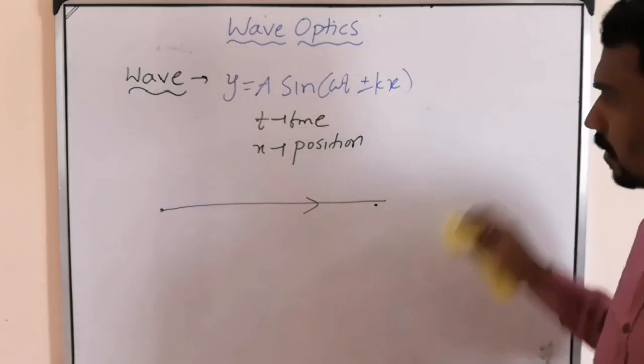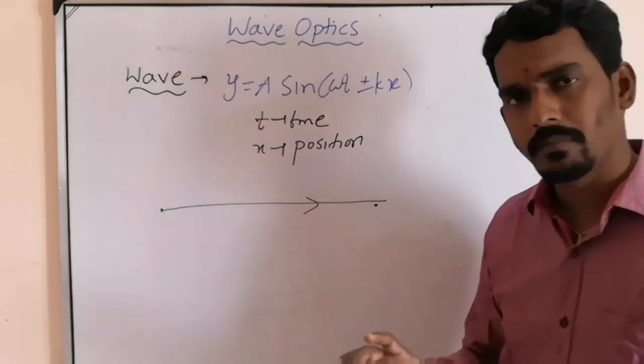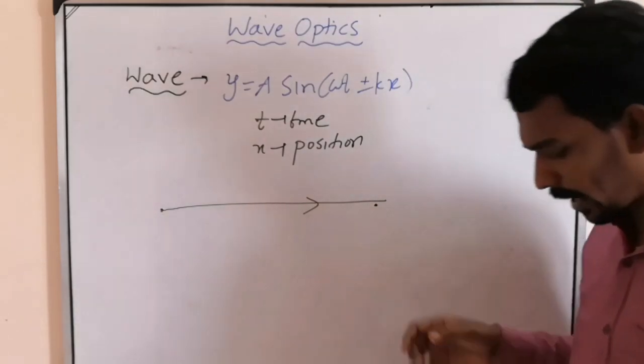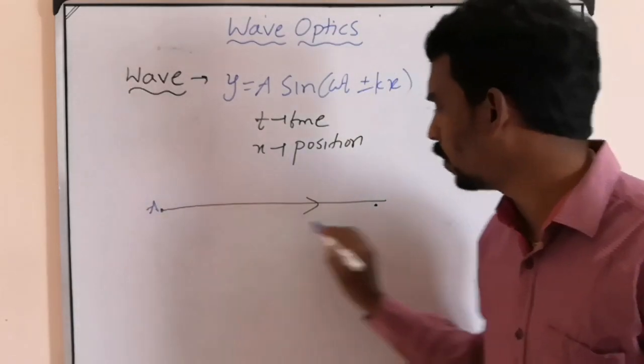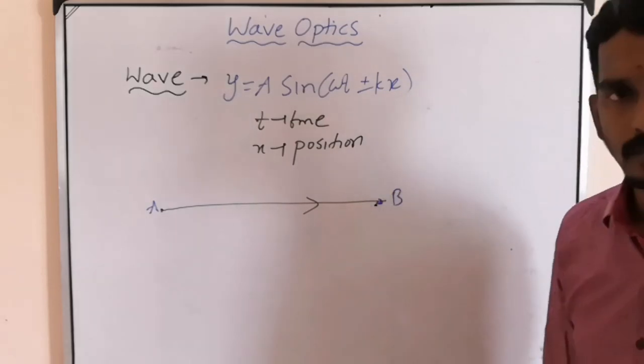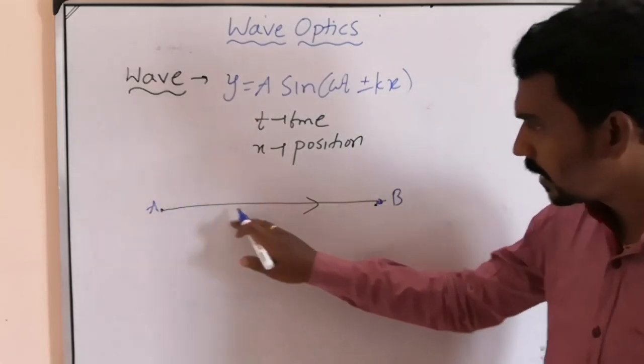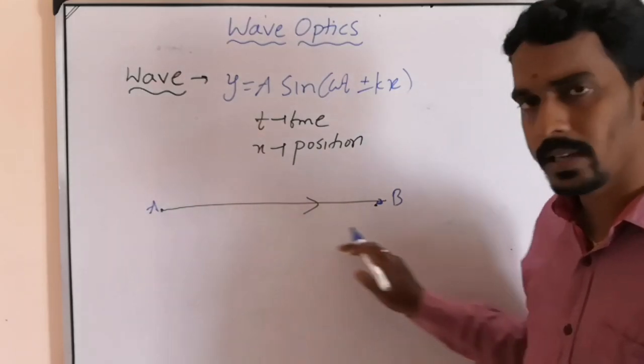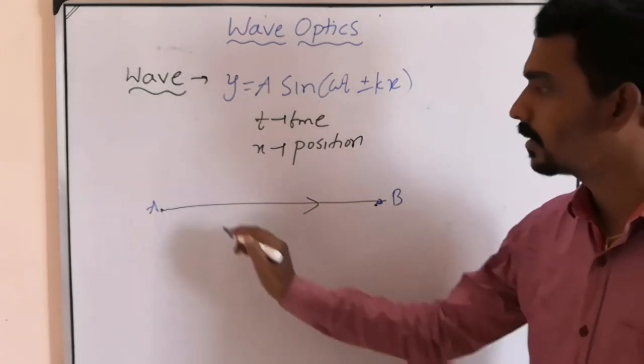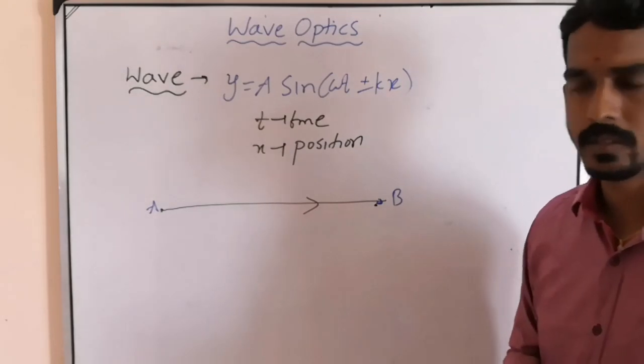So here, when any wave travels from one point to another point, let's take A to B, what is existing between A and B? Some medium.